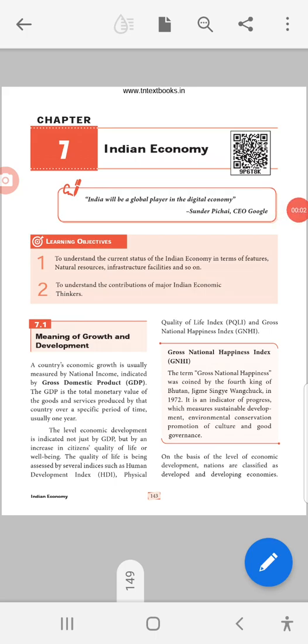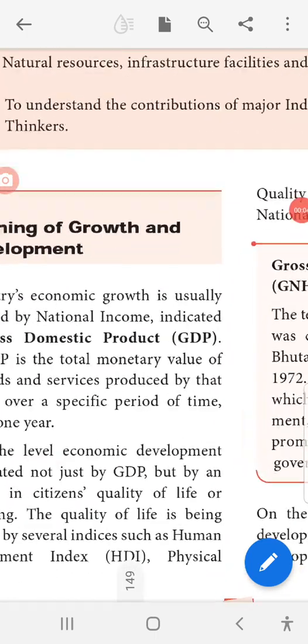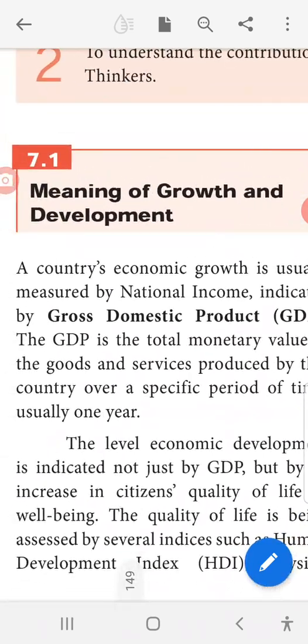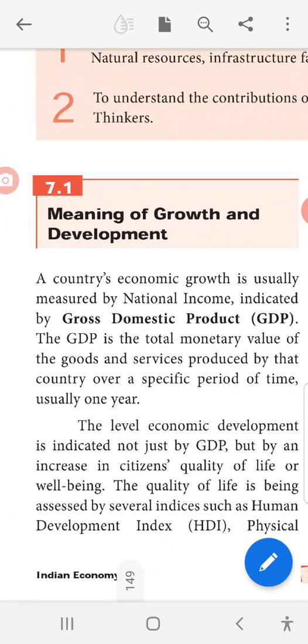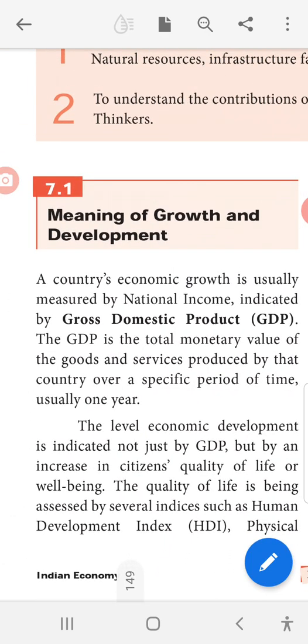Chapter 7, Indian Economy. Meaning of growth and development. A country's economic growth is usually measured by national income, indicated by gross domestic product. The GDP is the total monetary value of the goods and services produced by that country over a specific period of time, usually 1 year.